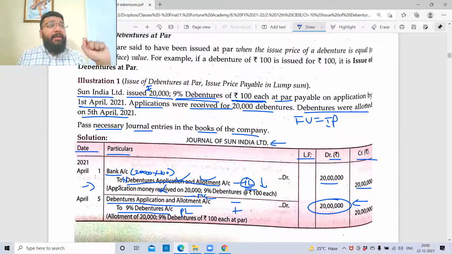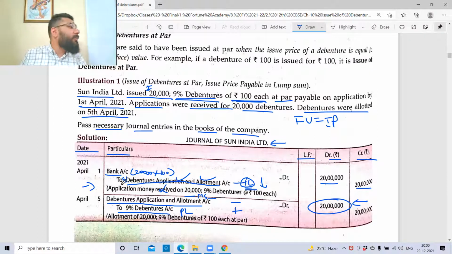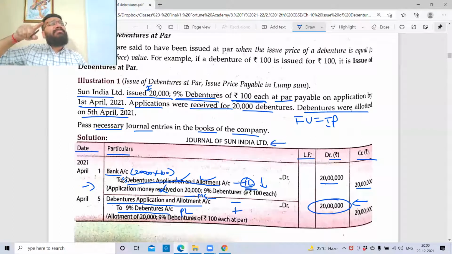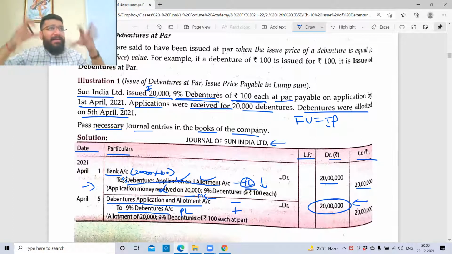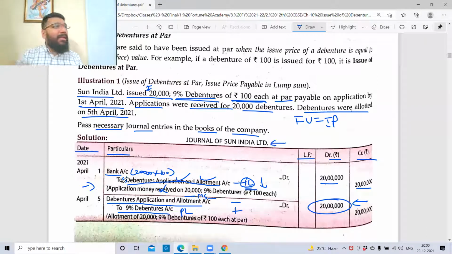The first is being application money received for 20,000 debentures of 100 each. You can write it in your own language, but narration has to be there. So get used to it. If you think that, sir, here without narration I'll manage, and in the exam I'm a big jnani and automatically the narration will come to me, trust me, you will not get it. You need a lot of practice.